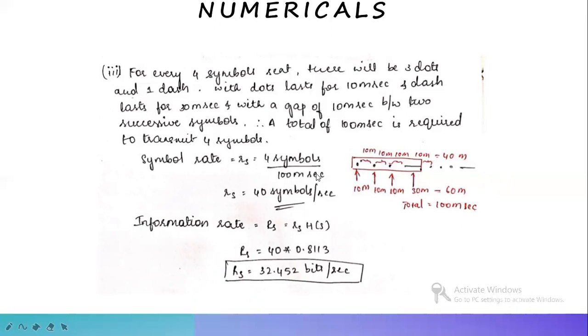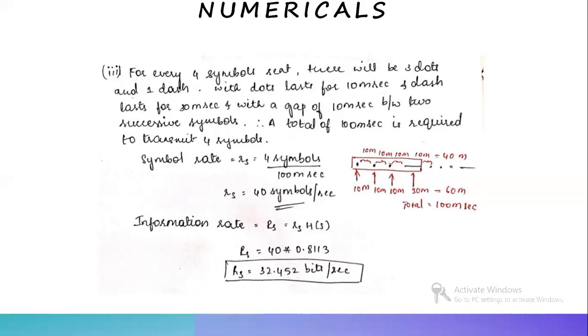So here they have asked you to calculate the information rate. A total of 100 milliseconds is required to transmit 4 symbols. As this is in milliseconds, we need to convert it into symbols per second. So small rs equals 40 symbols per second. And we have calculated H of S as 0.8113. Substituting in the information rate, capital RS equals small rs into H of S. Capital RS equals 40 into 0.8113. We get capital RS as 32.452 bits per second. This is about the third part of the question.